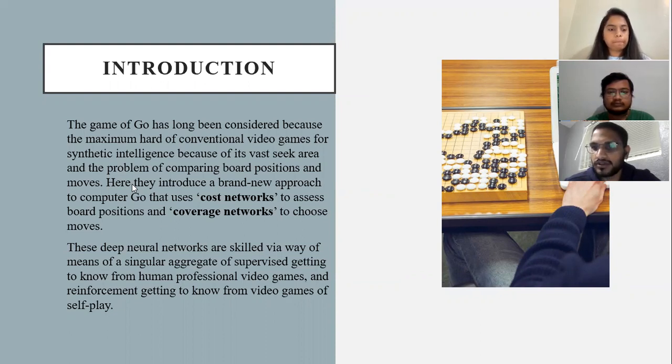Because of that, it was also considered one of the grand challenges of artificial intelligence. These deep neural networks are trained by a novel combination of supervised learning from human expert games and reinforcement learning from games of self-play.